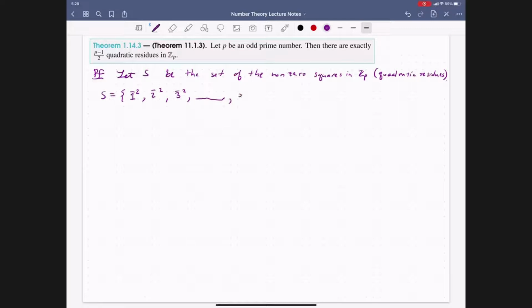And then the very last element of the integers modulo p, if we order them, is p minus 1 bar, so we have this here squared. And so we have our set S. But now, we want to make the following observation. This is the set of all the non-zero squares, but we know the following.